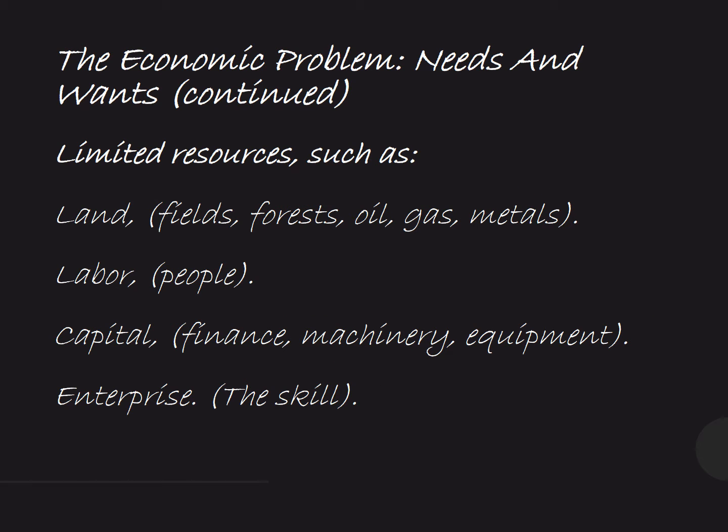Then we need certain resources to fulfill our wants. But contrary to the wants, resources are not unlimited, they are limited, such as land, labor, capital, enterprise. Obviously these things are limited. These are the four categories in which resources are defined. These are always limited and these are not renewable. Once finished, they are finished.